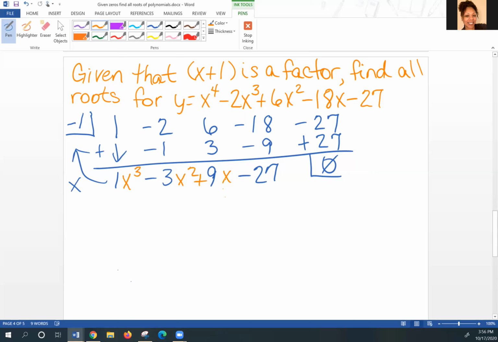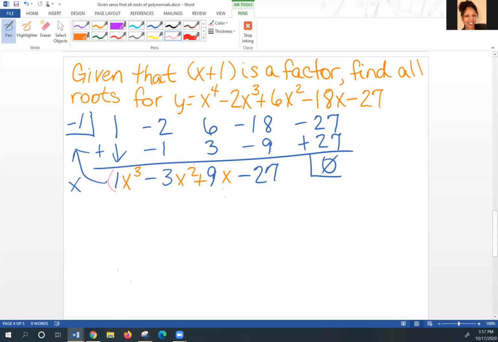It would be easier to go ahead and do another synthetic division. However, I don't have a divisor. So I could try my rational root theorem and try to determine, well, what are all the factors of 27 and just guess and check. Or it would make more sense for me to just go ahead and try to factor by grouping.